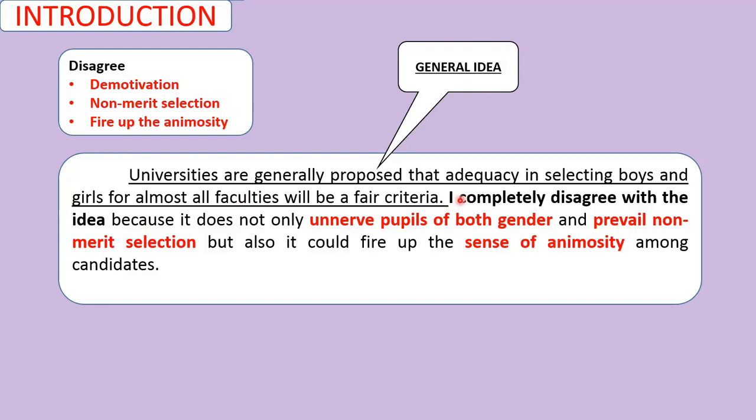Then in this essay, we have seen that the candidate has written, I completely disagree with the idea. It is basically a specific idea, and he or she is completely disagreeing with the topic. So the thesis statement starts from here. It includes all three ideas: unnerve pupils of both gender, number 2, prevail non-merit selection, and then the third point, sense of animosity. So I can easily understand this introduction is fulfilling the entire requirement of writing an essay introduction. Let's proceed towards the body paragraph.